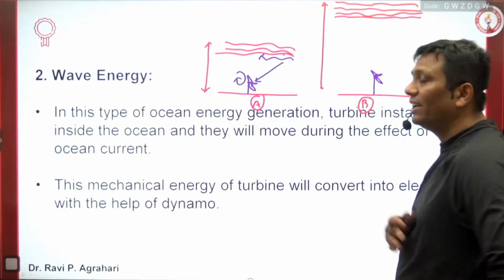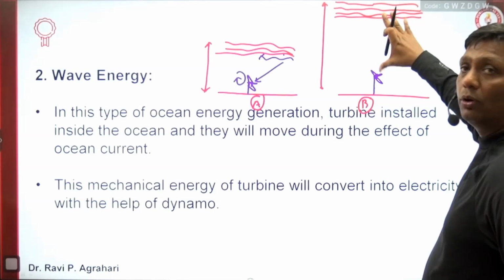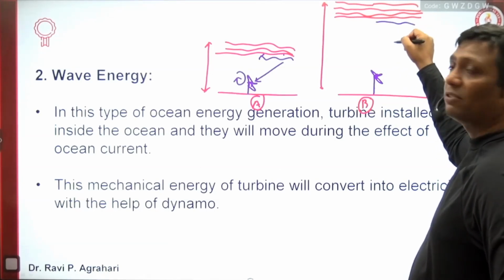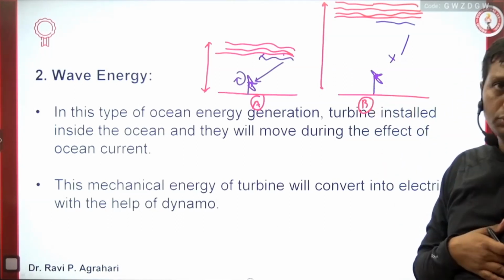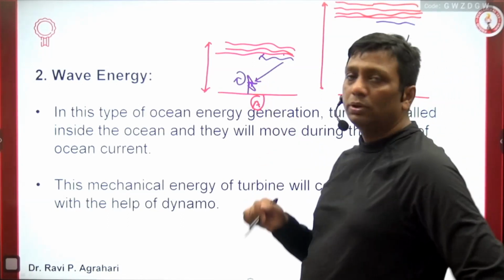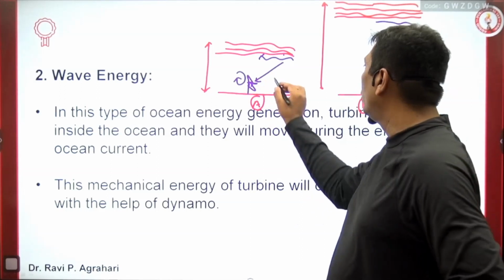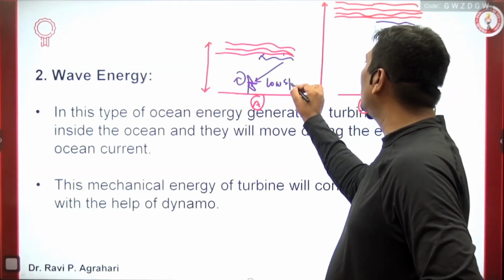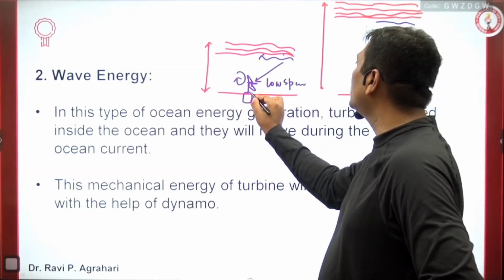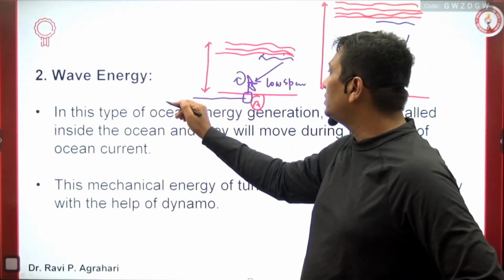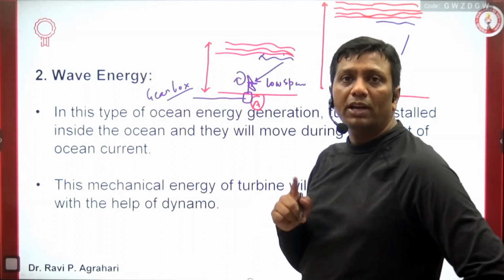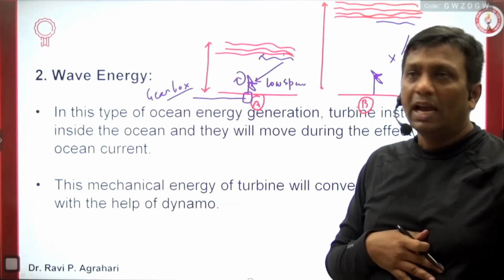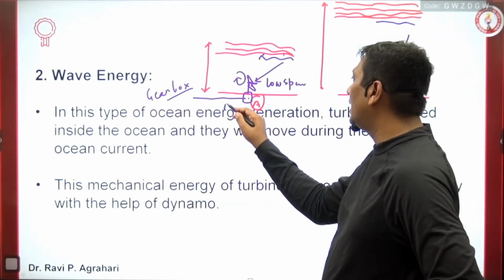But what is here in this case, guys? In this case the depth is more. The upper layer of the oceanic waves cannot create the effect to the downside, and that is the reason the turbine does not move here, while here the turbine moves. Suppose the speed of the turbine is low. Very simple, you just use a gearbox on the downside. When you use a gearbox, the speed becomes very, very fast, and when the speed becomes very fast, it is called mechanical energy.